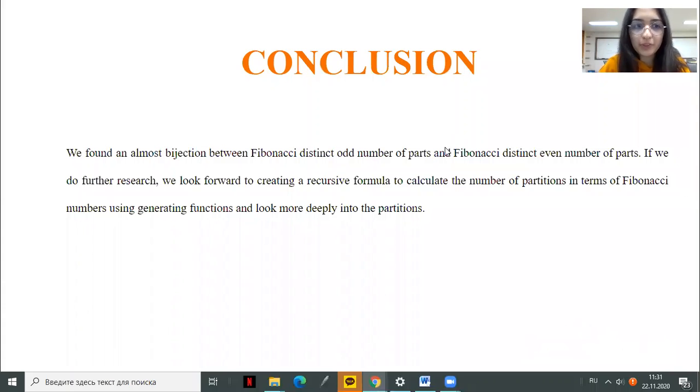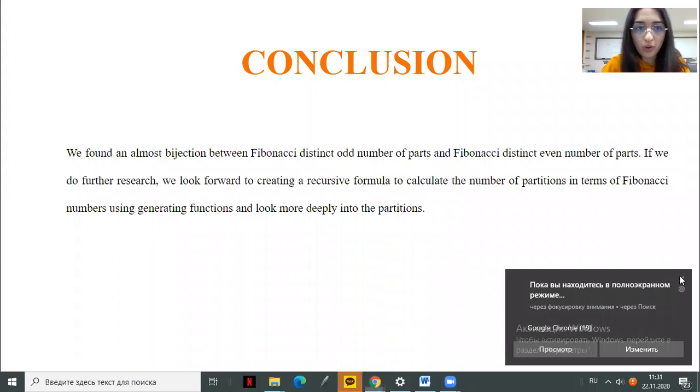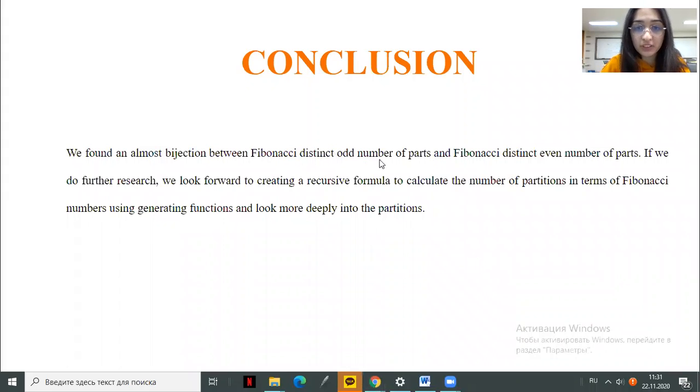As a conclusion, I want to say that we found an almost bijection between Fibonacci distinct odd number of parts and Fibonacci distinct even number of parts. If we do further research, we look forward to creating a recursive formula to calculate the number of partitions in terms of Fibonacci numbers using generating functions and look more deeply into the partitions. Thank you so much for listening.